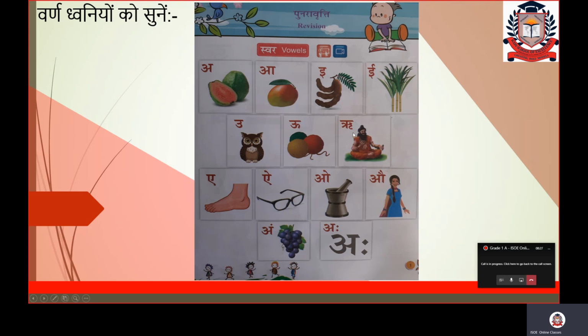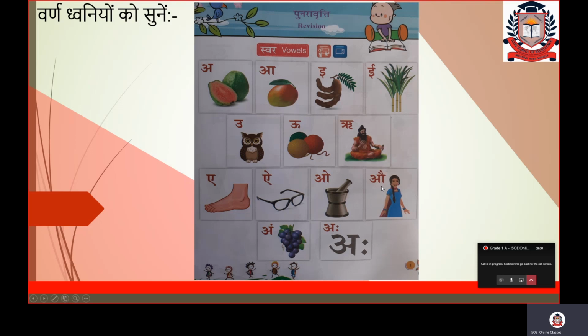Next varn is ऋ. ऋ से ऋषि, sage. After ऋ comes ए. Which varn is this? ए. ए से एड़ी, heel. ऐ. ऐ से ऐनक, spectacles. After ऐ comes ओ. ओ से ओखली, mortar.